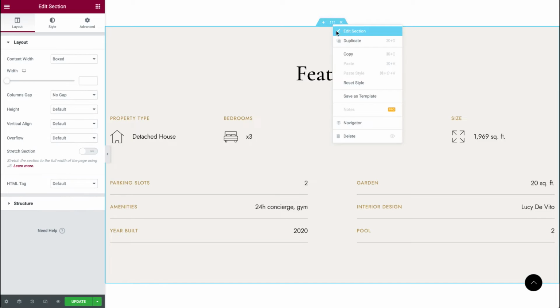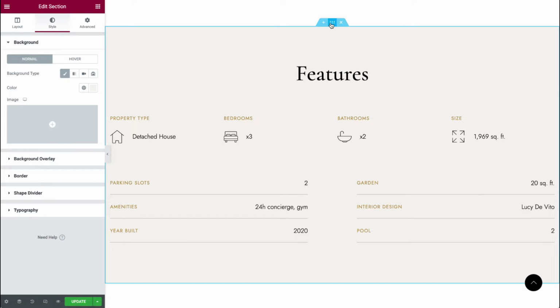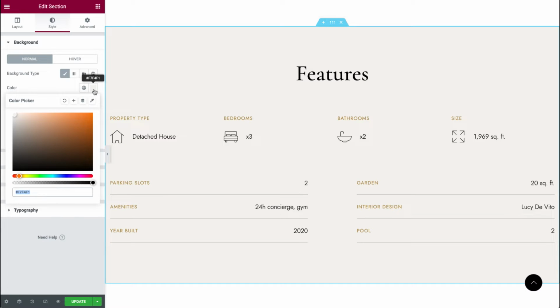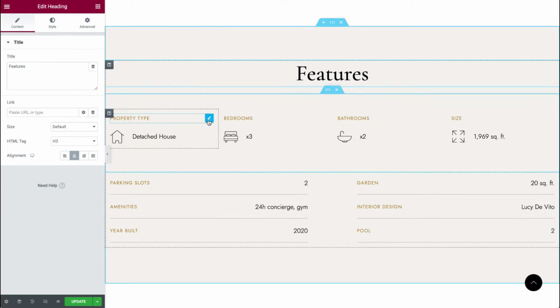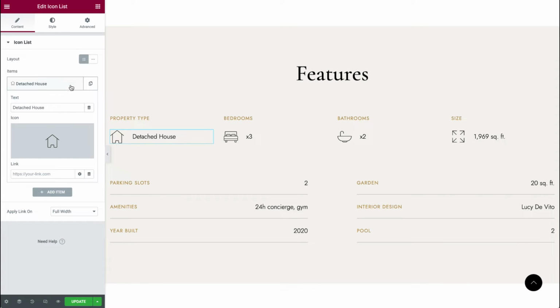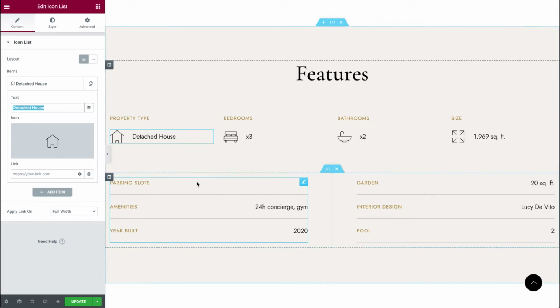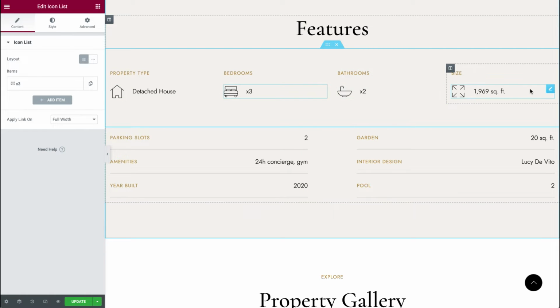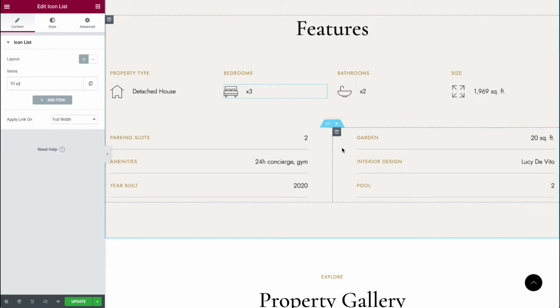Here we have the features block. You can click on Edit Section, Style, and there is a color, so you can change the background color simply by providing a different color code right here. We have here 4 columns with a title and item. So here we can click on this item, change text and icon, and also provide a link here. And you can just make changes to all this information on top of the features block.